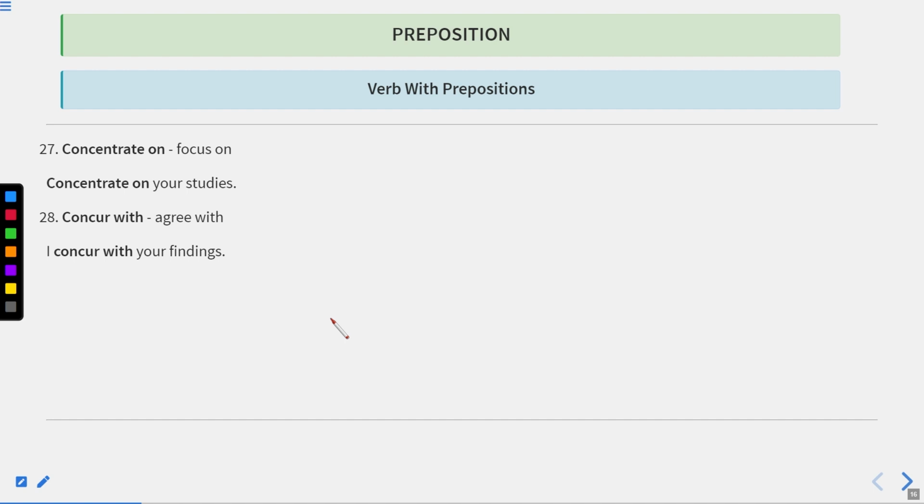Concentrate on means focus on something. Concentrate on your studies. Concur with, concur means agree with. Now you must have heard a term in mathematics, that is congruency, or you must have heard this term in geometry, I think. So congruency means when two triangles are there and we just conclude that both of these are equal in every aspect. Okay, so concur with can be related to that. That means concur with means when someone agrees with something. Okay, so I concur with your findings. Now let us move to the next one.